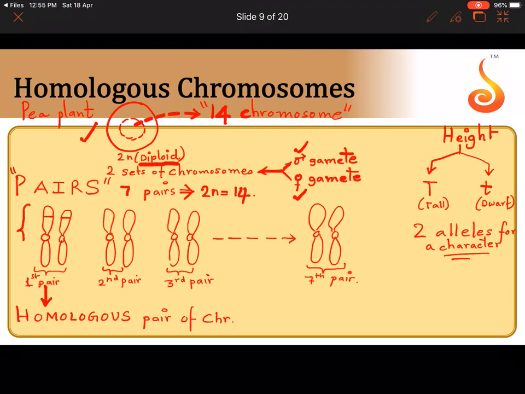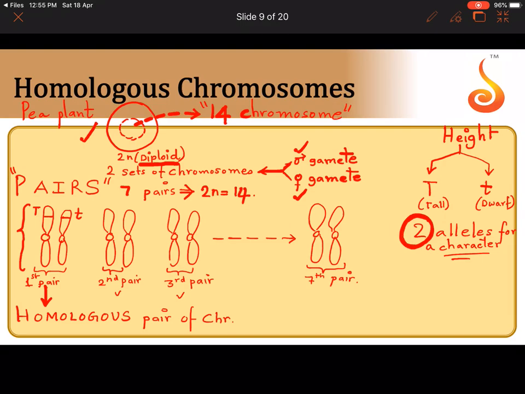Now, all of you focus on the first homologous pair here. Let me show: capital T is sitting on one member, small t is sitting on the other member. Did you notice that their positions are the same? They are present in the same corresponding positions on this pair of chromosomes. Once they have occurred in this pair, they will not again occur in any other pair. In a pair, how many chromosomes are there? 2 chromosomes. So a 2-chromosome pair can have how many alleles on it? A maximum of 2 alleles.